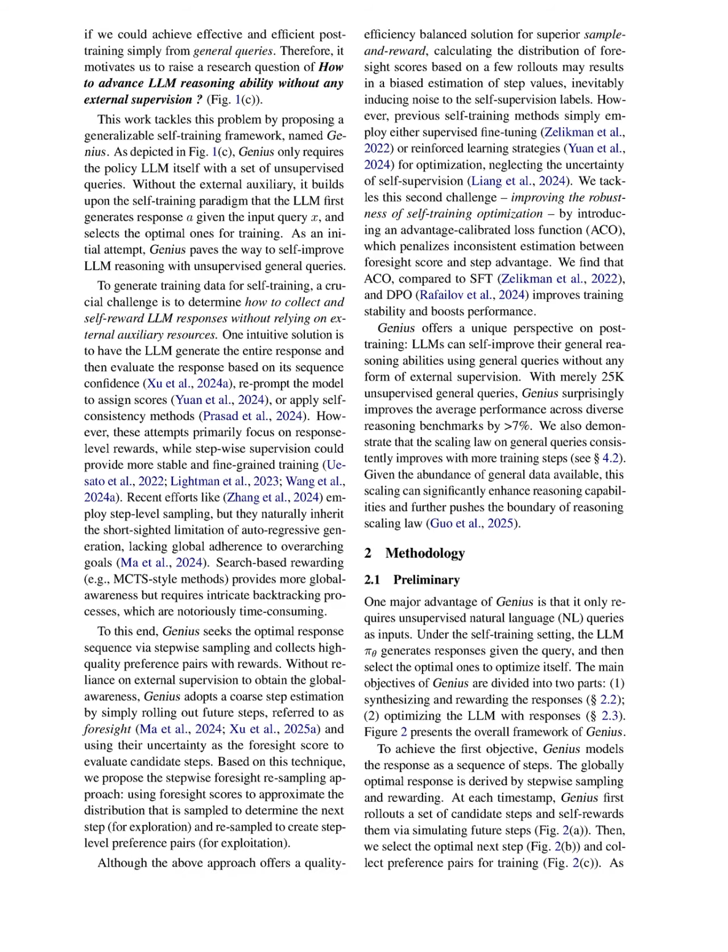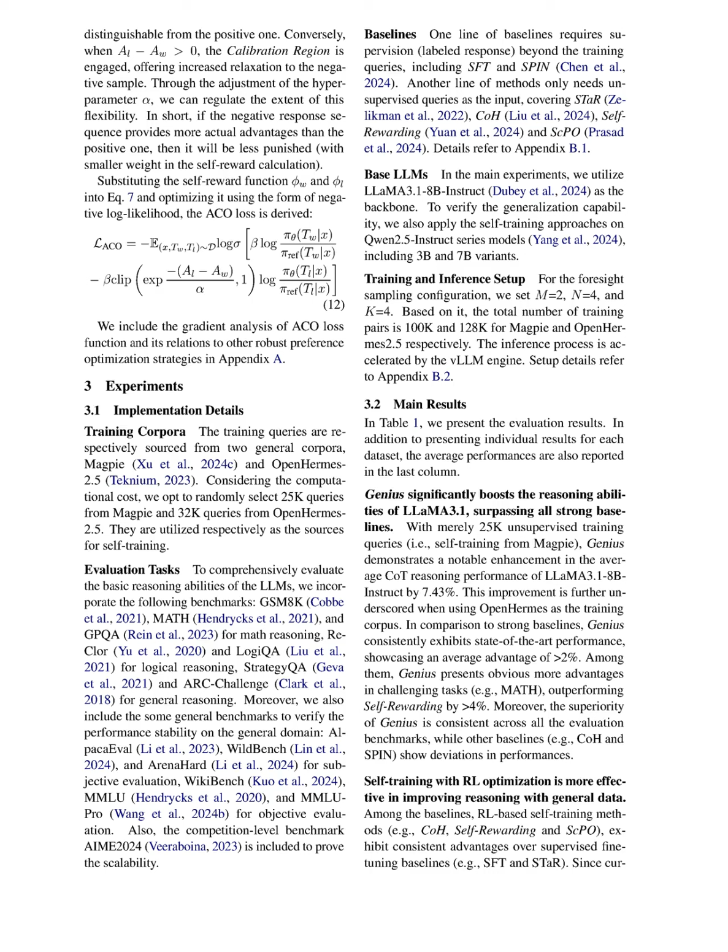Using the Genius framework, Llama 3.1-8B-Instruct demonstrated a significant enhancement in average CoT reasoning performance by 7.43% with just 25K unsupervised training queries from the Magpie dataset. This improvement was consistent across various benchmarks, where Genius outperformed strong baselines by an average advantage of over 2%, particularly excelling in challenging tasks like math, where it surpassed the self-rewarding method by more than 4%.